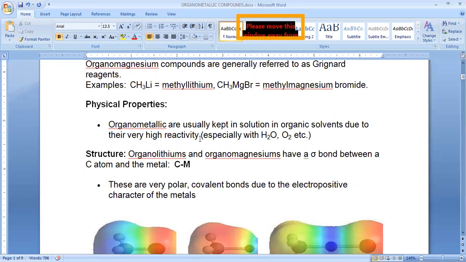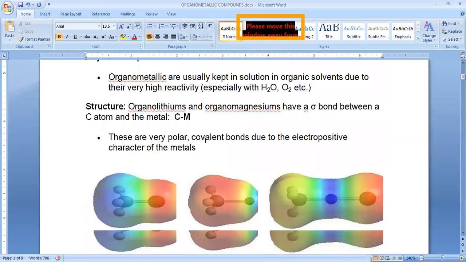Because if we keep this organometallic compound in polar solvents like water, what happens immediately? Water is weakly acidic in nature, so the R part will react with water to give RH, an alkane. To avoid this reaction, we store the organometallic compounds in non-polar organic solvents.